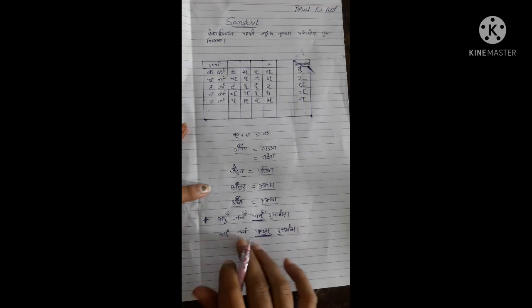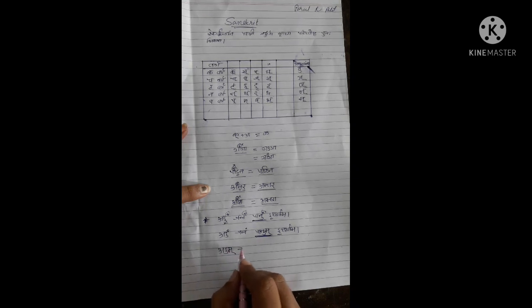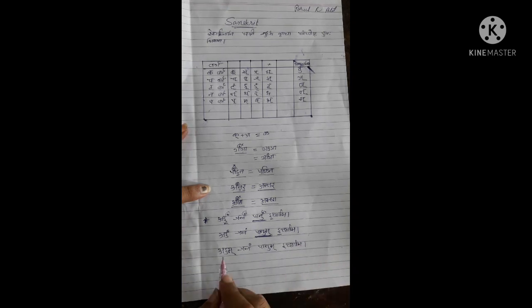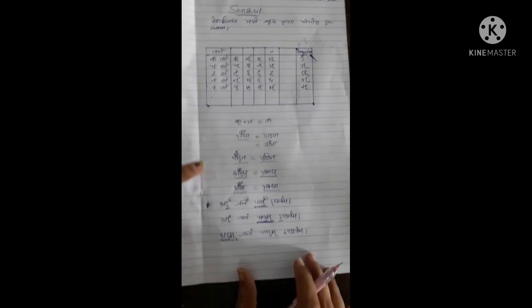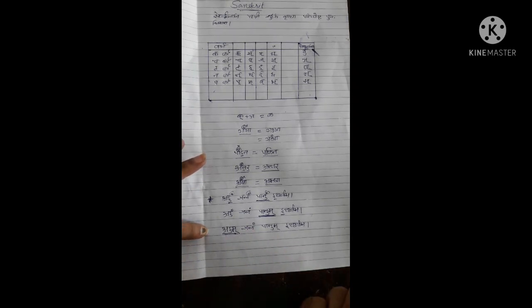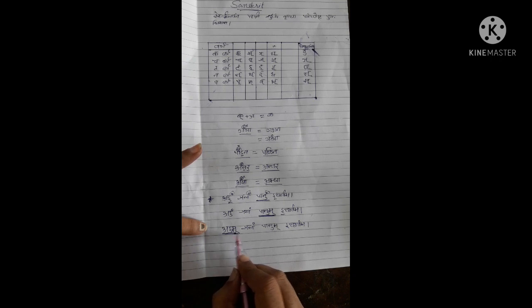Let's see the other case. Suppose in place of this, it is written like this: aham jalam, patum ichhami, and this word is underlined. It means this is the incorrect word. So where is the mistake? Visibly, we find it easy in this word. So now how to decide that ma is there?